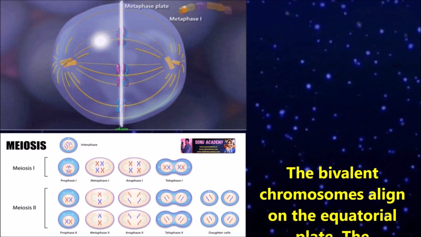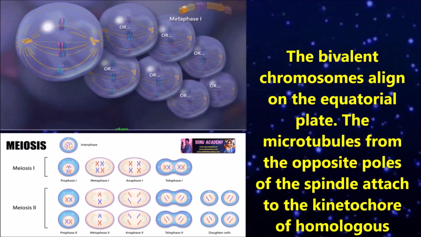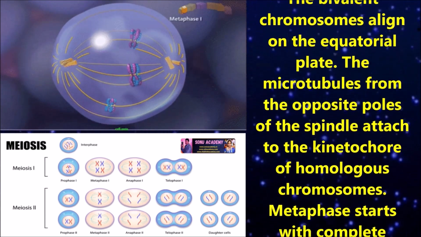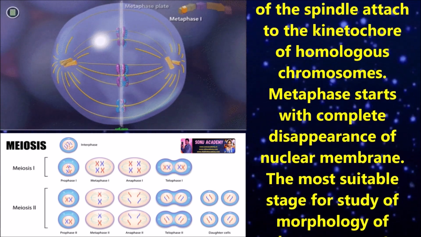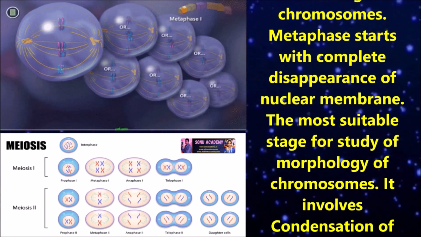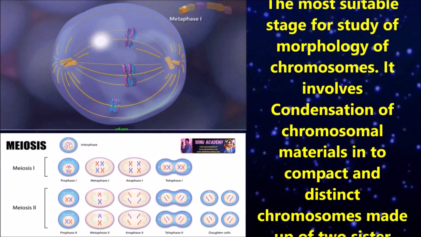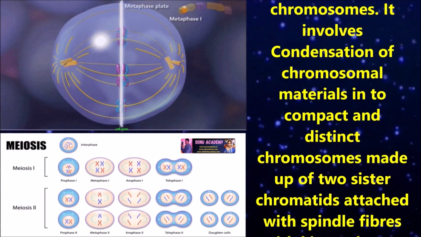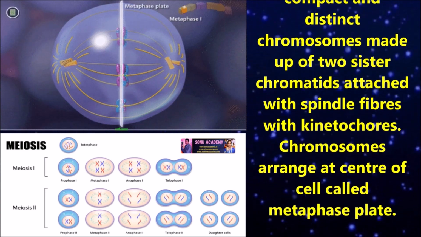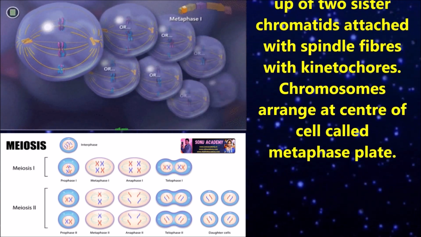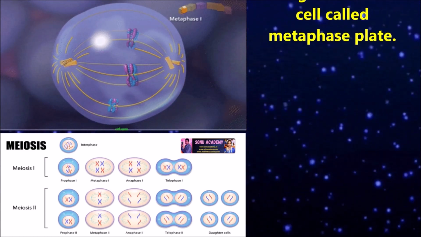Children, now let us discuss about metaphase 1. The bivalent chromosomes align on the equatorial plate, and the microtubules from the opposite poles of the spindle attach to the kinetochore of homologous chromosomes. Metaphase starts with complete disappearance of the nuclear membrane, the most suitable stage for the study of morphology of chromosomes. It involves condensation of chromosomal material into compact and distinct chromosomes made up of two sister chromatids attached with spindle fibers at kinetochores. Chromosomes arrange at the center of the cell, called the metaphase plate.